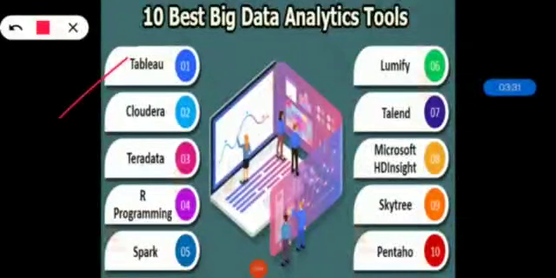Then comes Qlik. Qlik is one of the major players in the data analytics space, having the biggest competition with Tableau. Qlik boasts over 40,000 customers spanning across 100 countries. It is particularly known for its highly customizable setup and host of features that help to create the visualizations much faster.